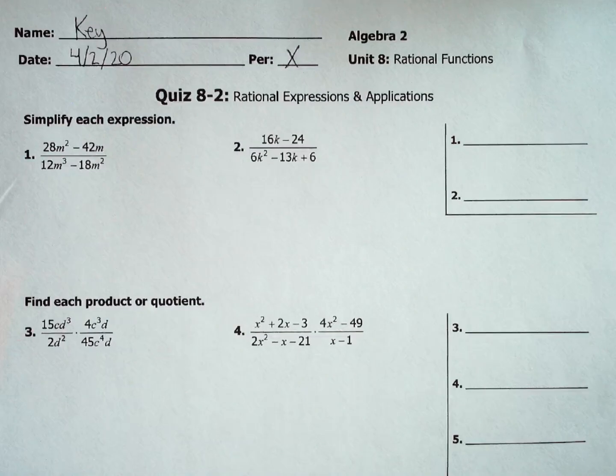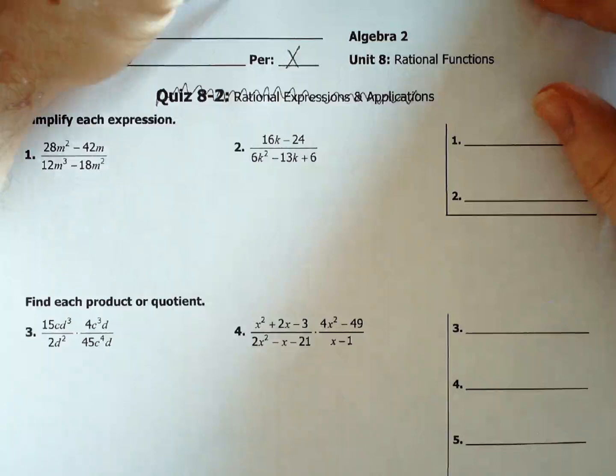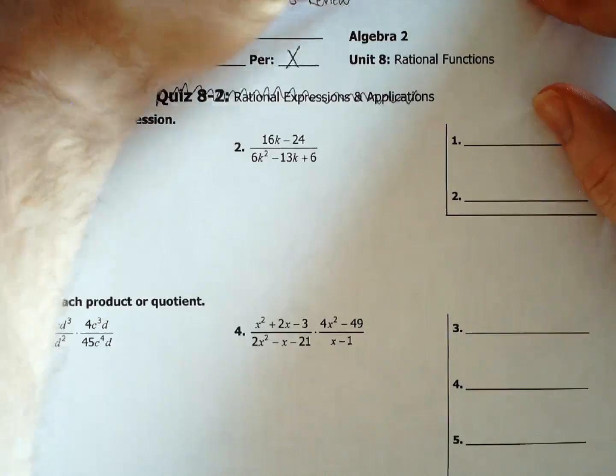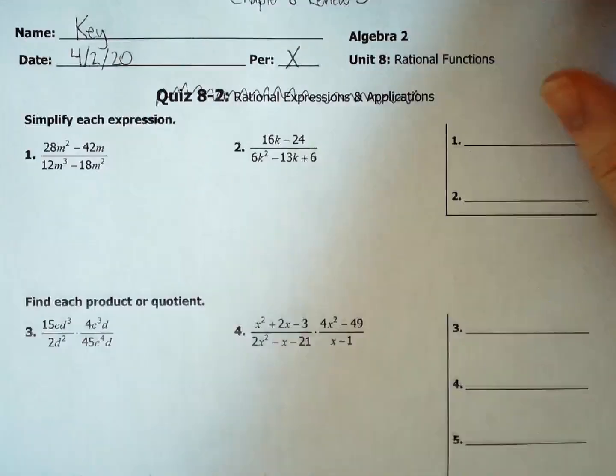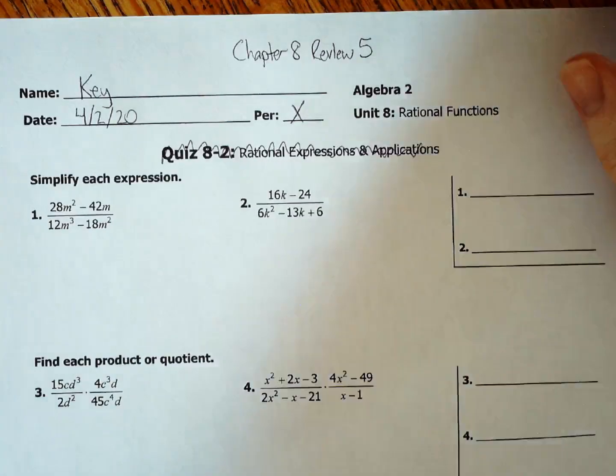And in eCampus, this is not quiz 8.2. This is instead called Chapter 8 Review 5, which you can't even see. Look, there it is. Chapter 8, Review 5. Why didn't anyone tell me you couldn't see it? Just kidding. But seriously, someone should have told me. So, let's work through the odds here.